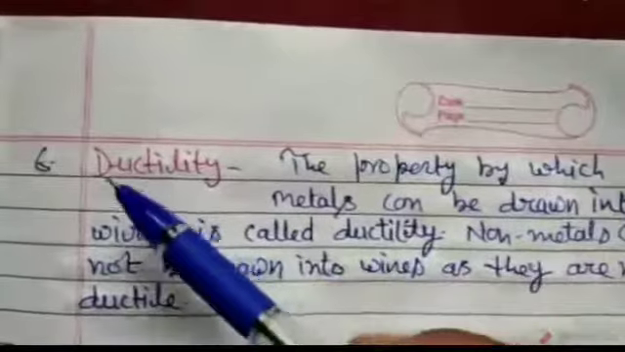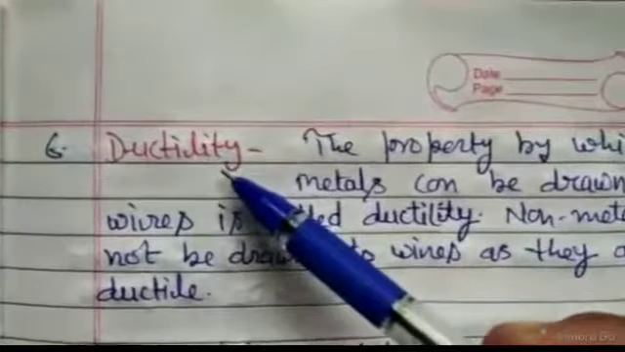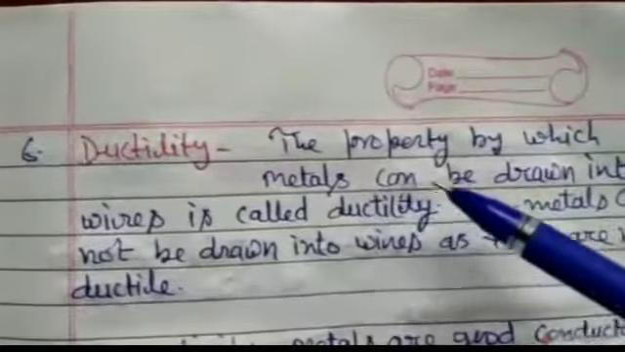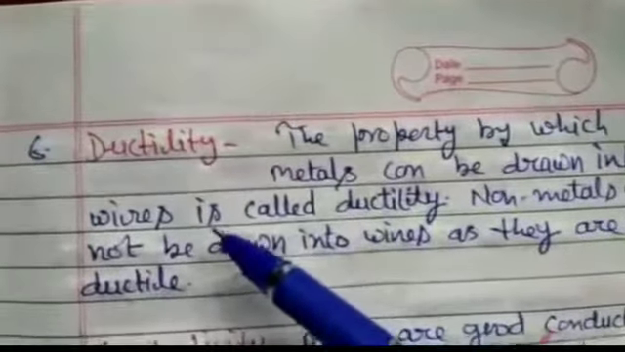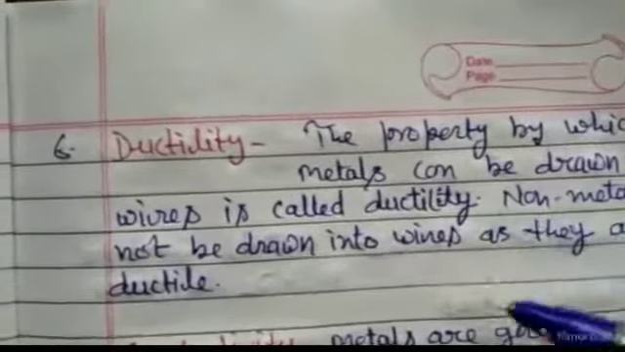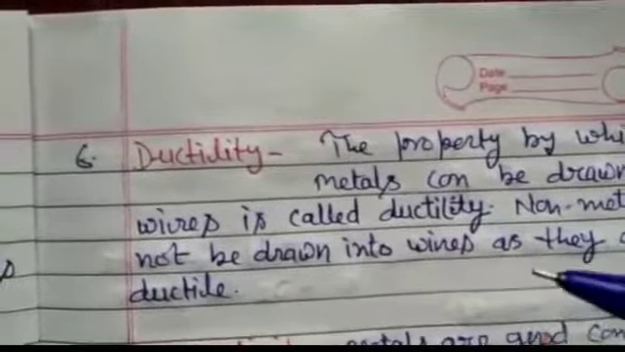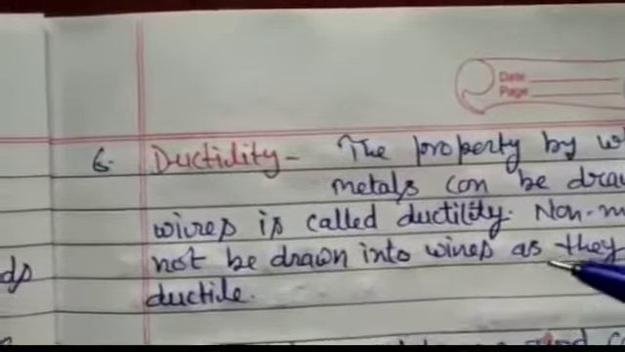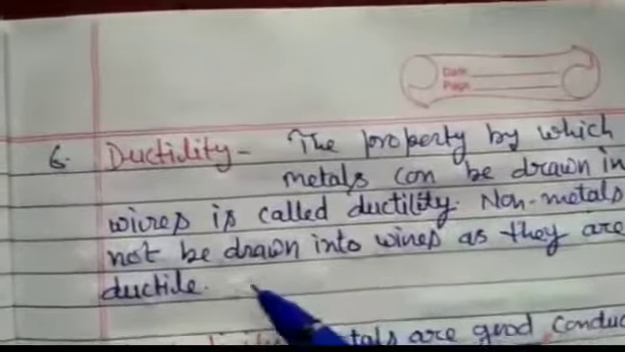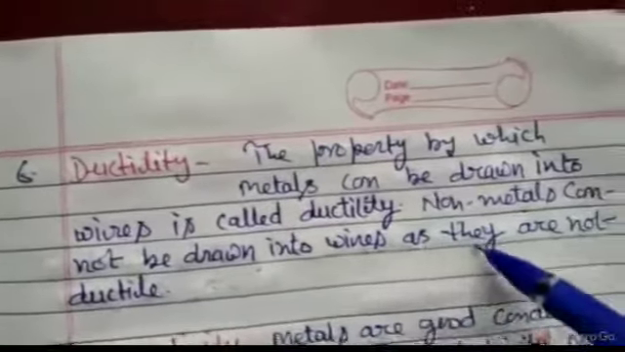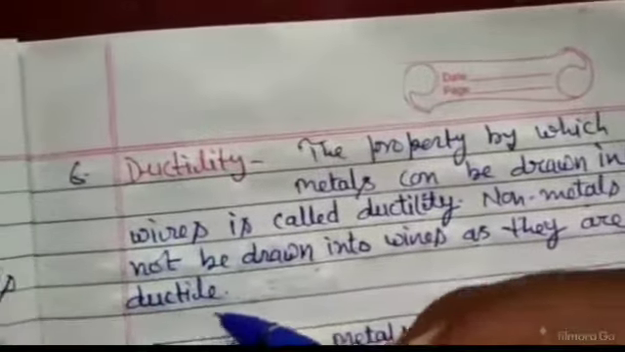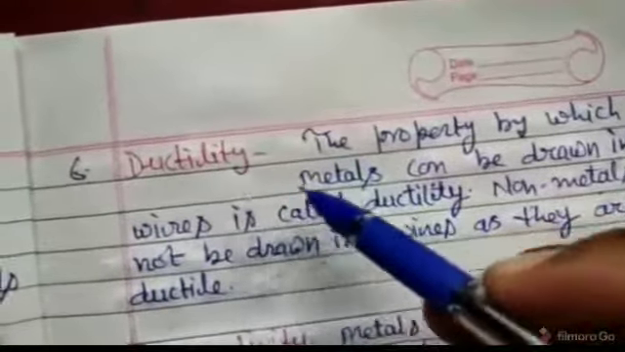Next property is ductility. Ductility means the property by which metals can be drawn into wires. Metals like copper, silver and aluminium can be easily drawn into wires. But non-metals cannot be drawn into wires as they are not ductile. So the property of ductility is shown only by metals.